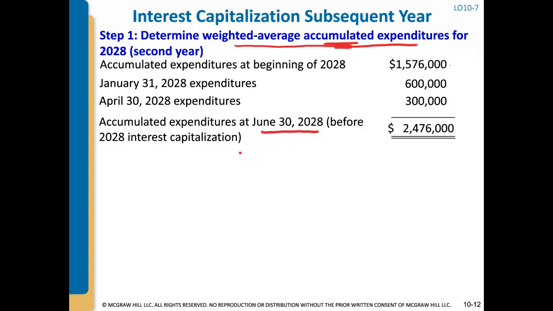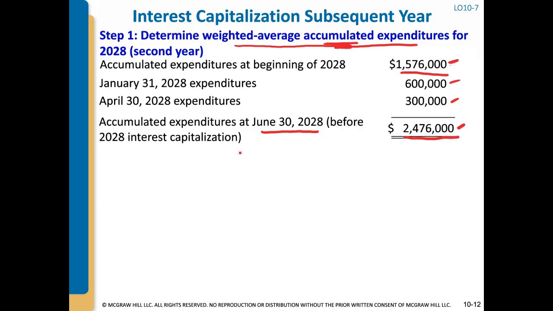So determining the weighted average accumulated expenditures. We have to take into account any costs prior to the current year that we're calculating. So we have to bring in the 2027 cost, right? The beginning, which was the 1576. Plus, we incurred $600,000 on January 31st of 28 and $300,000 on April 30th, 2028. Their total expenditures was 2476.